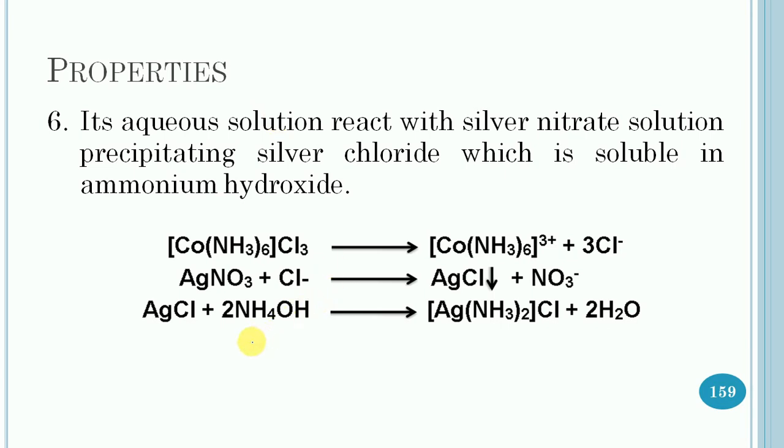So silver nitrate reacts with the chloride ion and a precipitate of silver chloride gets formed, and it is soluble in ammonium hydroxide, and finally the soluble diamminesilver(I) chloride complex gets formed. So it is the reaction of hexaamminecobalt(III) chloride with silver nitrate in ammonium hydroxide.